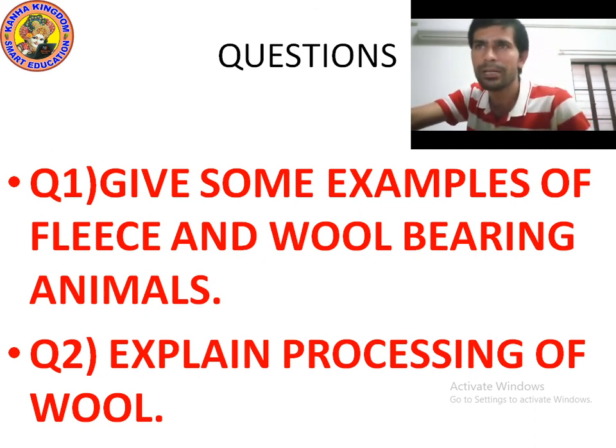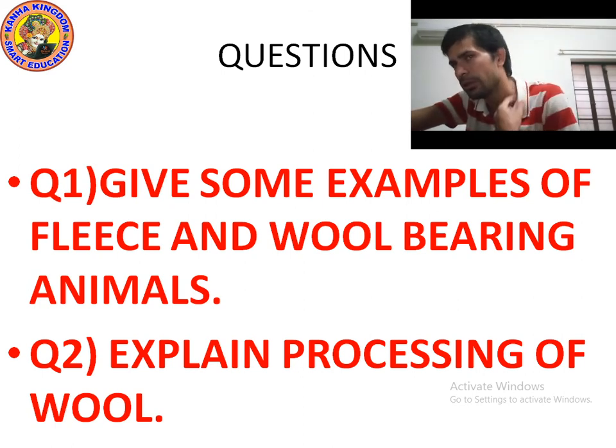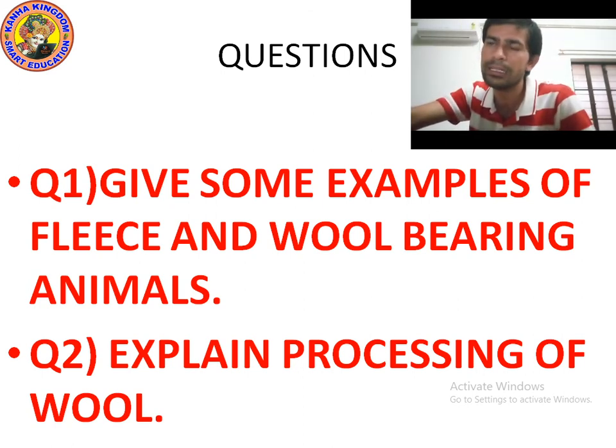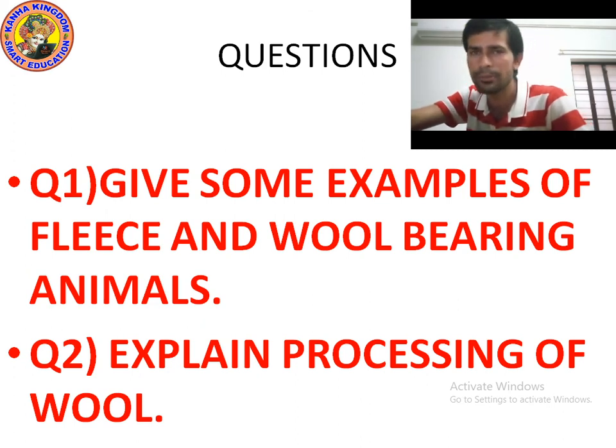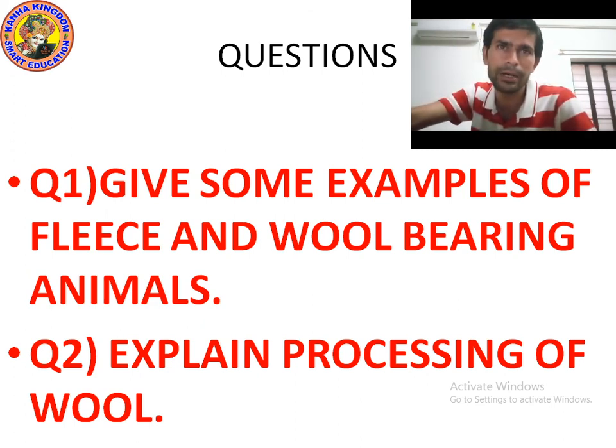Shearing means cutting the fleece off with dead skin. Scouring means washing and drying the sheared skin with hair. Sorting means separating hair of different texture, like soft hair and coarse hair. Burr separation means removing the small fluffy fibers called burr.